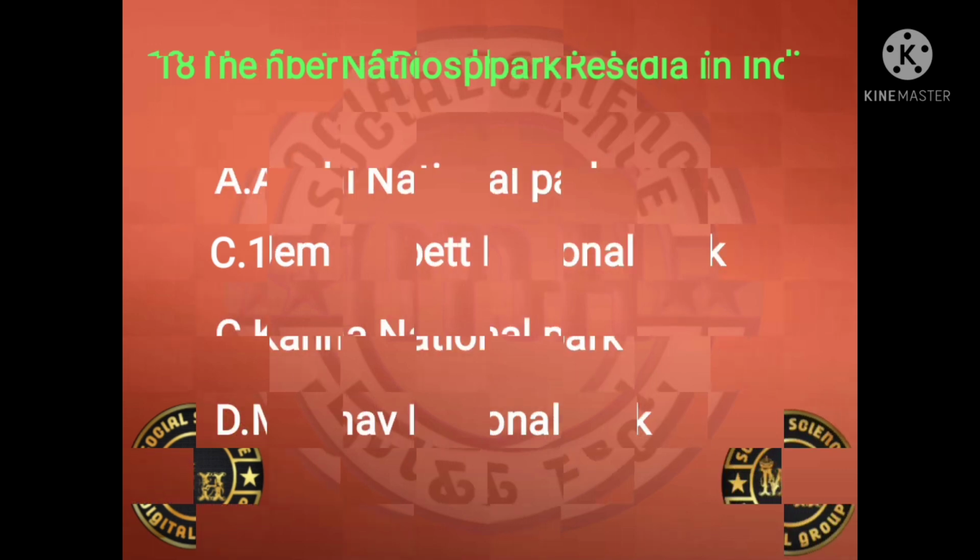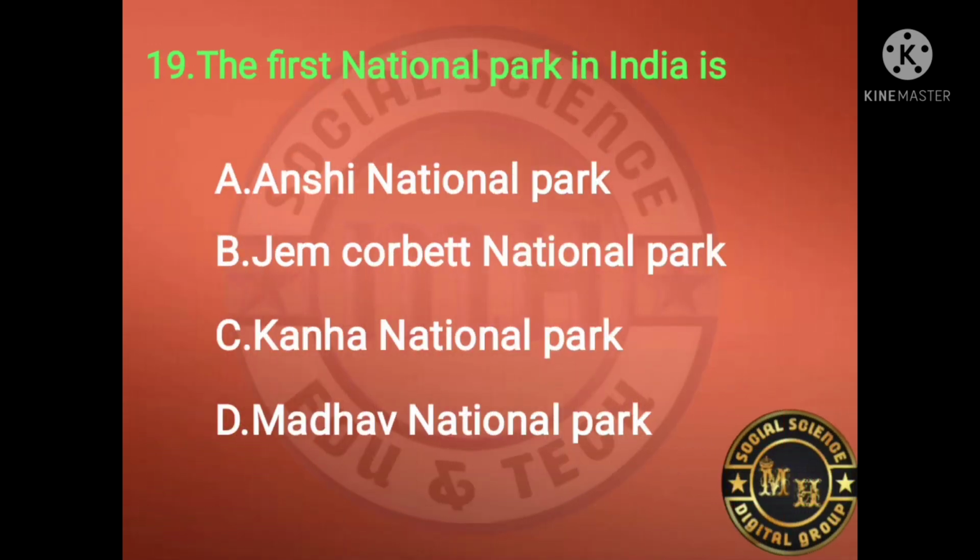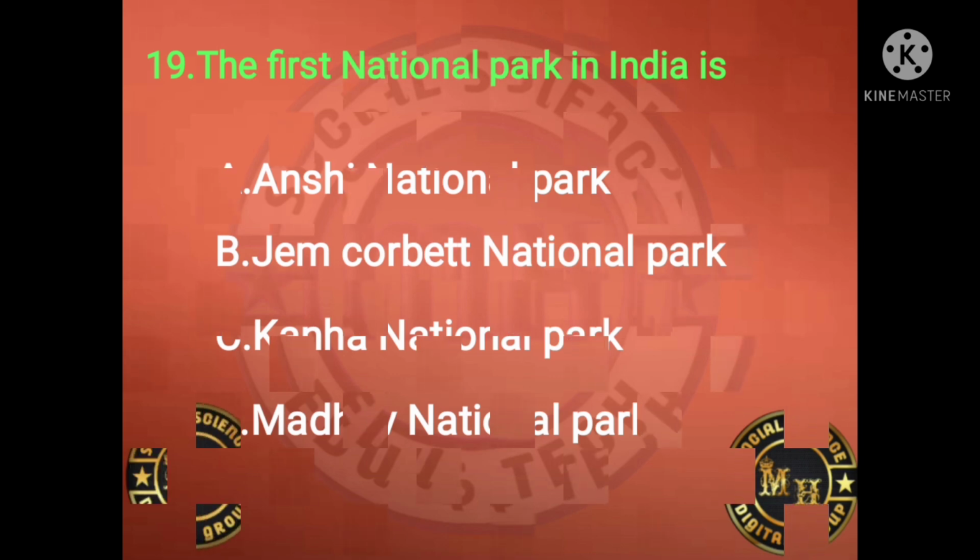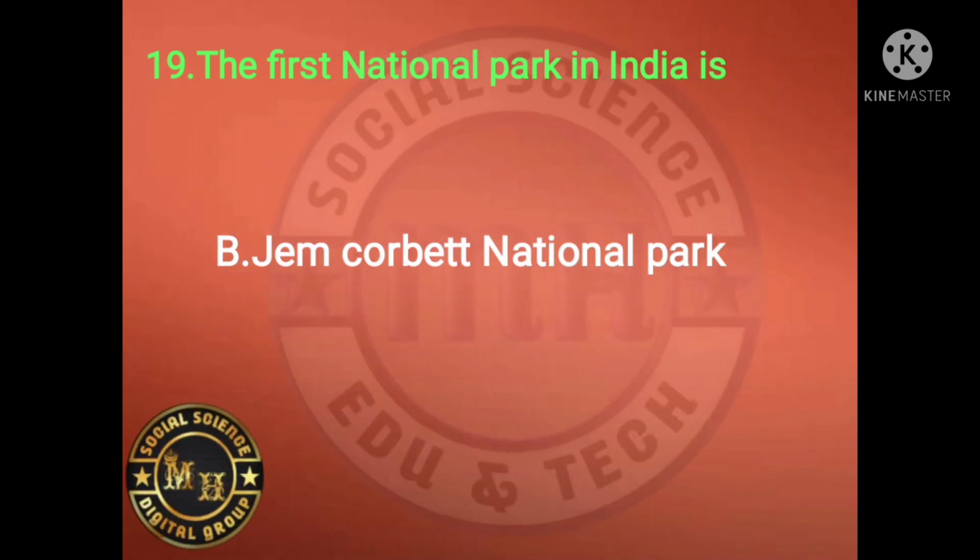And MCQ number 19. The first national park in India is Hailey National Park, J.M. Corbett National Park, Kanha National Park, Madhav National Park. Which one is the right answer? You know it very well. The right answer is J.M. Corbett National Park.